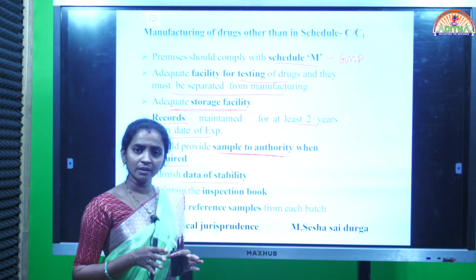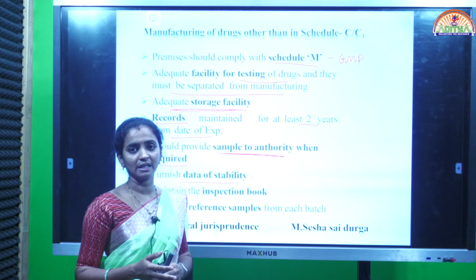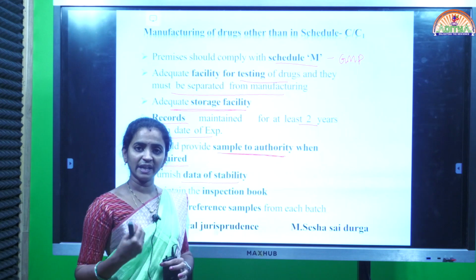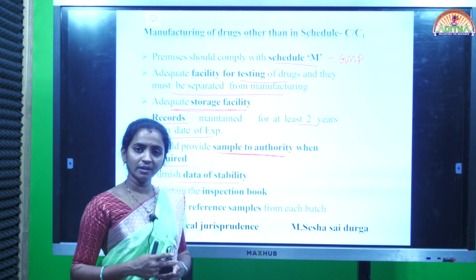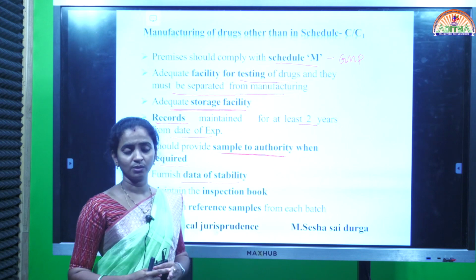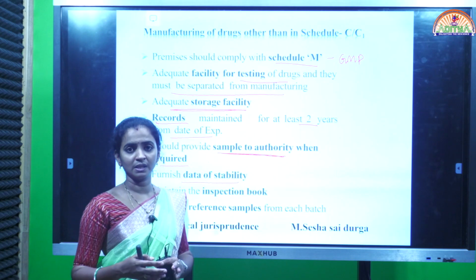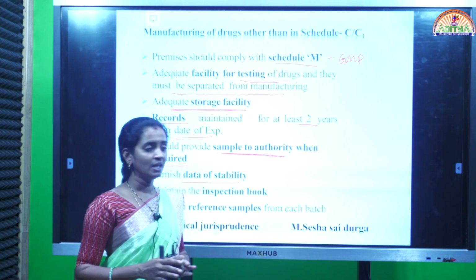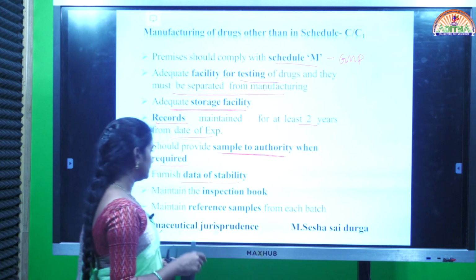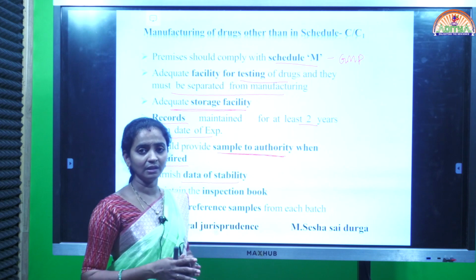The data related to the stability study, like what environmental conditions were provided, the time period of the study in years or months, and the observations and results, everything will be documented and that record should be maintained in the lab.